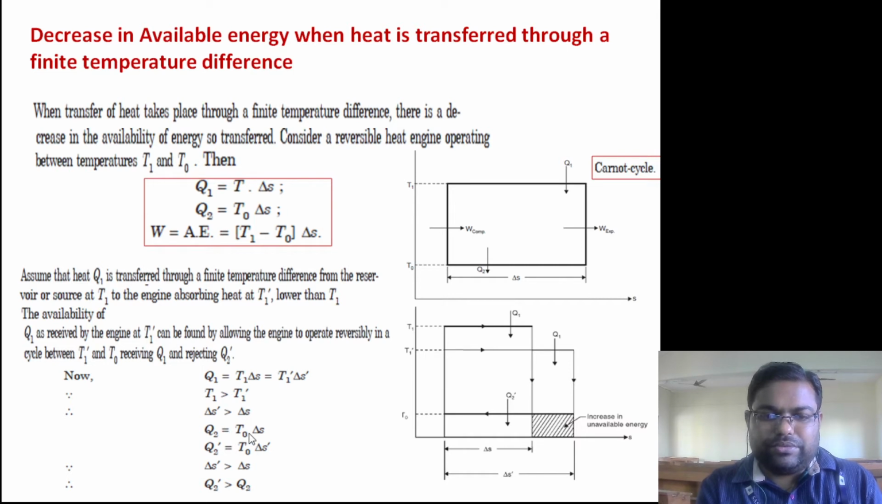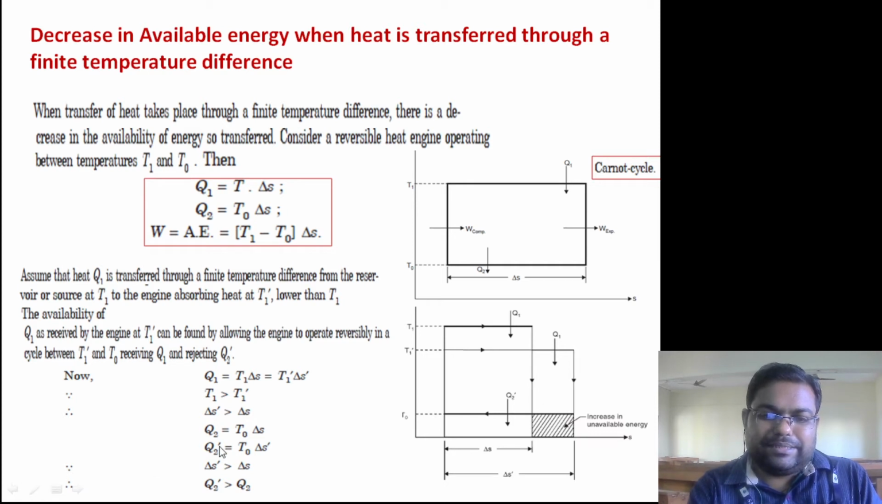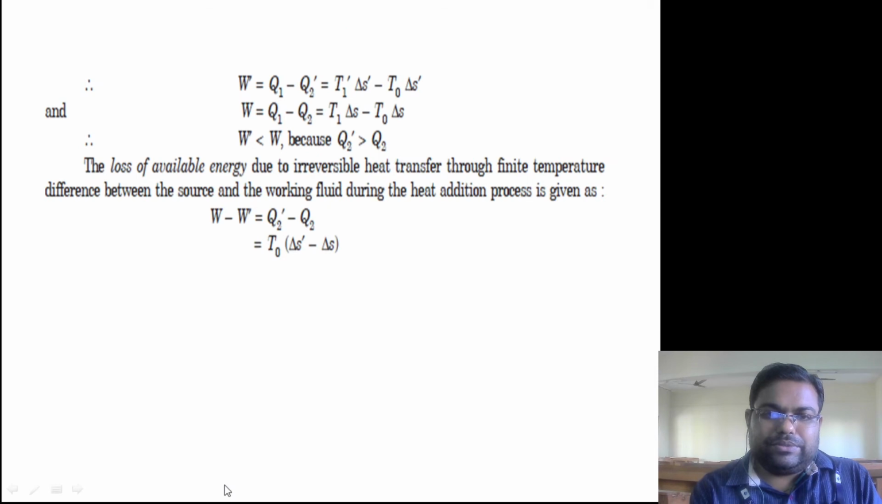So Q2 is equal to T naught delta S. This is the heat rejected for the reservoir, and Q2 dash, that is heat rejected from the Carnot cycle, is T naught delta S dash. As we know that delta S dash is greater than delta S, so we can say the heat rejected in the case of the Carnot cycle is bigger than the heat rejected from the reservoir, right? That means what? Extra heat is going, waste heat is going out. Why is that going out? Because of the irreversibility associated in the process. So as delta S dash is greater than delta S, Q2 dash is greater than Q2, right?